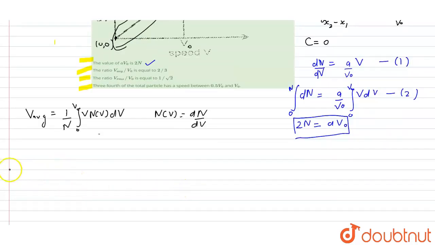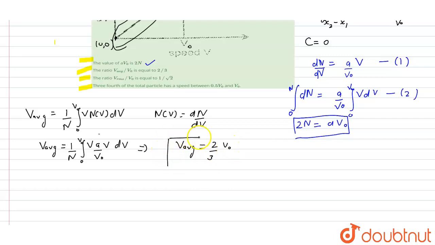From equation number 1, we get dN over dv is equal to a over v naught v. By solving this equation, we will get v average is equal to 2 over 3 v naught. So option B is also correct.